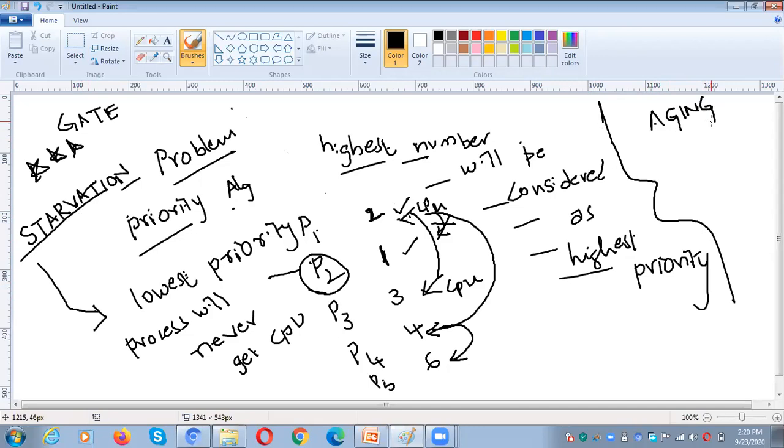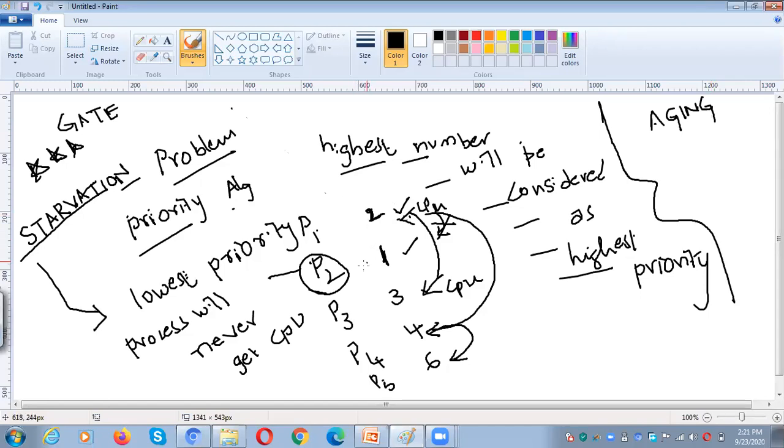The lowest priority process never gets a chance at the CPU. But as time goes on, the age of that waiting process becomes greater, meaning it is waiting for a very long time for the CPU. So after some time, we increase the priority of the lowest priority process.